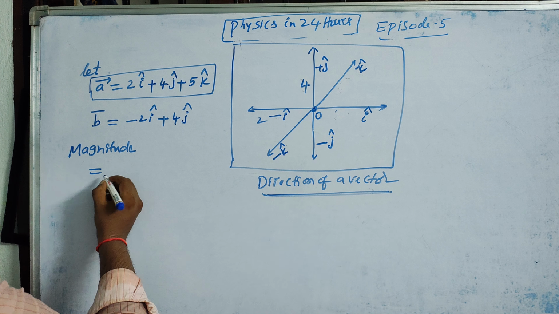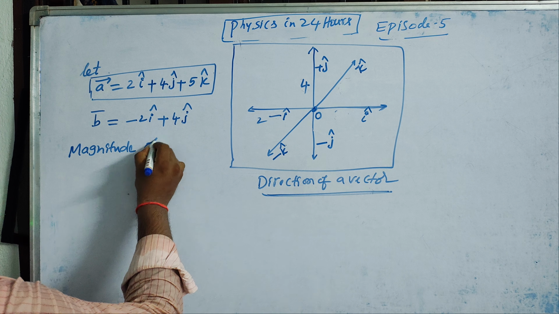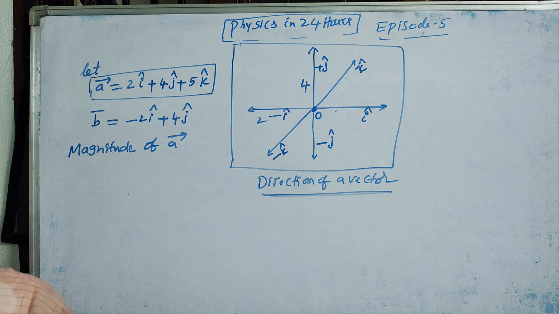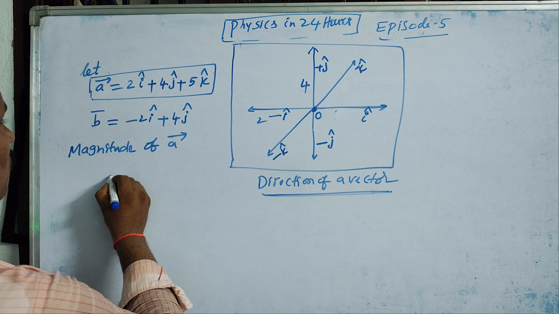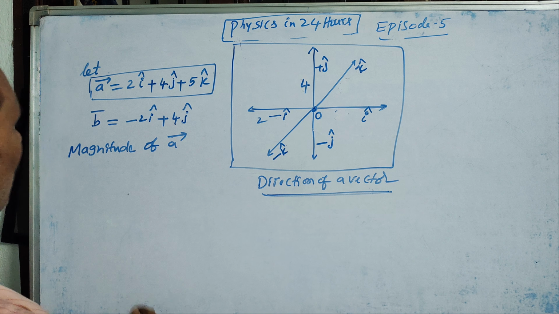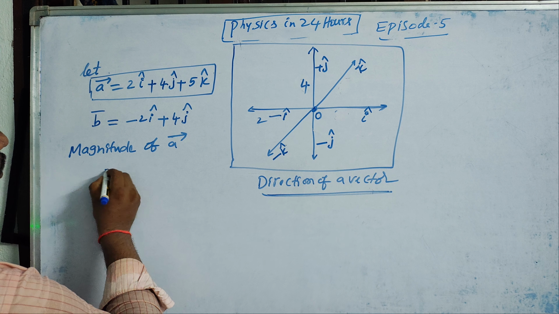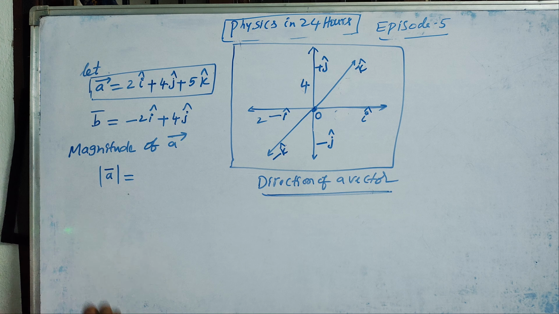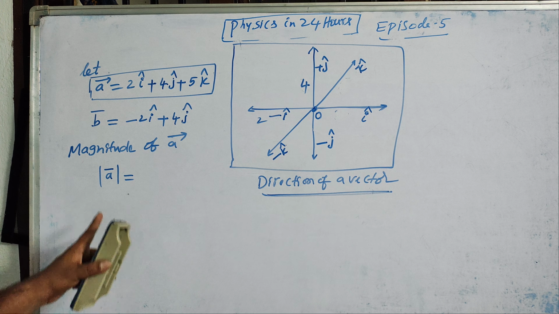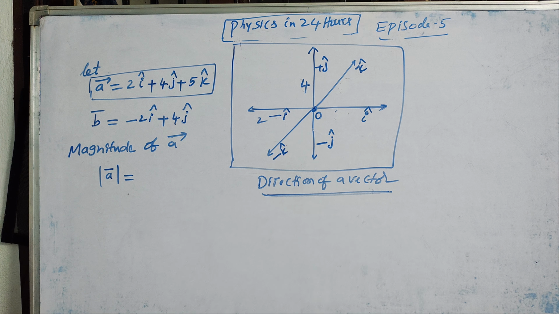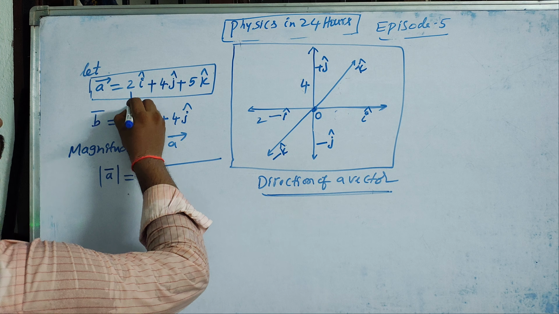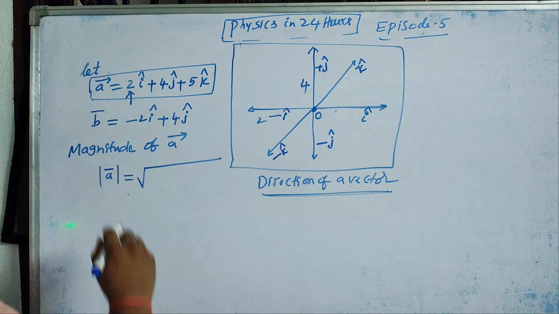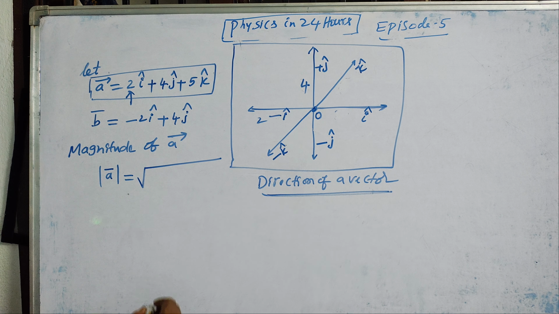So the magnitude of a bar. How to calculate the magnitude of a bar? So what is the modulus formula? This is the formula for modulus of a bar. Root of, first the I beside value. What is the I beside value? 2 square.